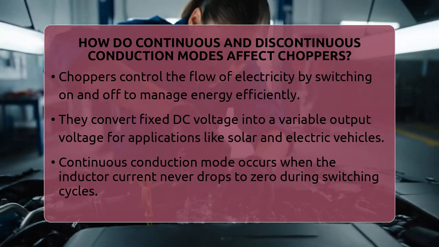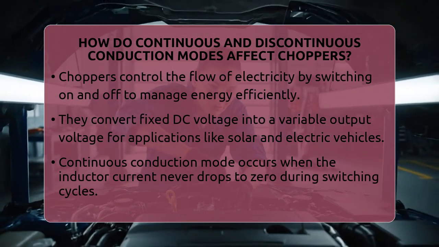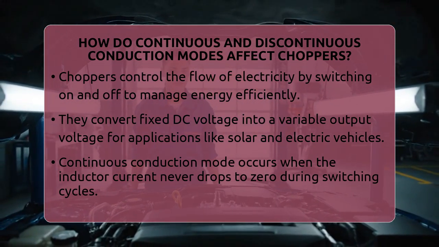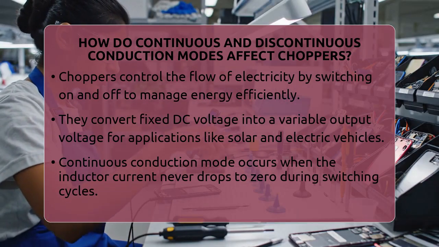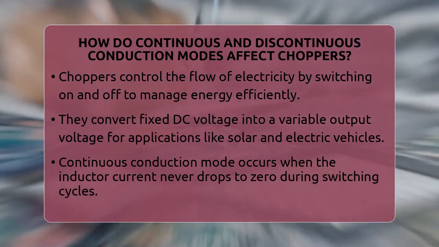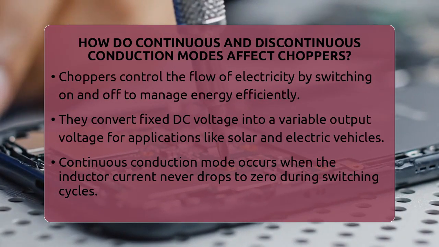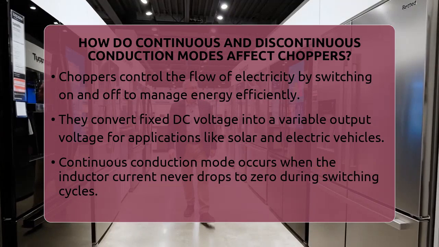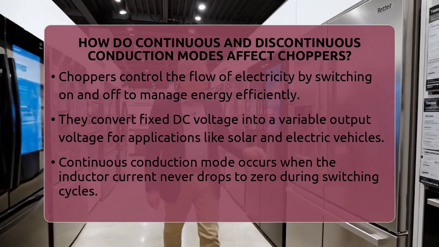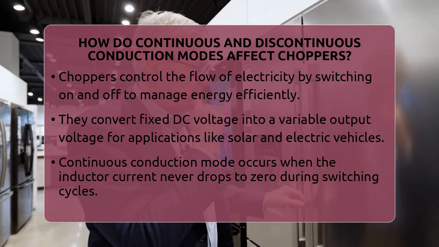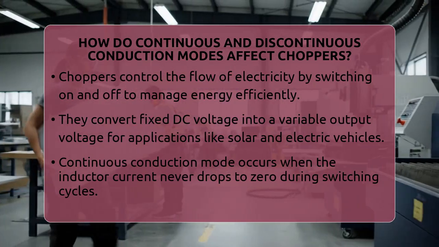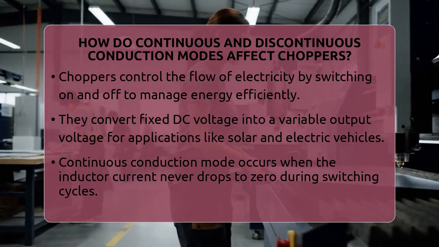Now, the way current flows through the inductor in these circuits can change how well the chopper performs. This is where the concepts of continuous and discontinuous conduction modes come into play. In continuous conduction mode, the inductor current never drops to zero during the switching cycle. This means the inductor keeps supplying current to the load at all times, even when the switch is off.